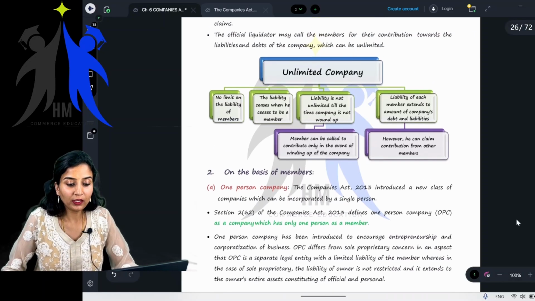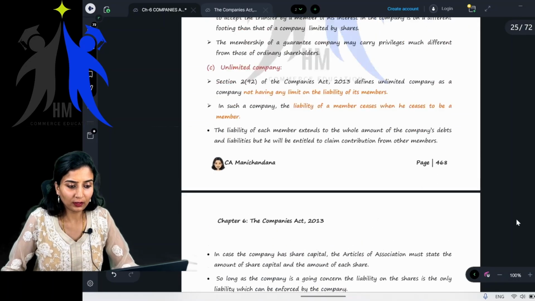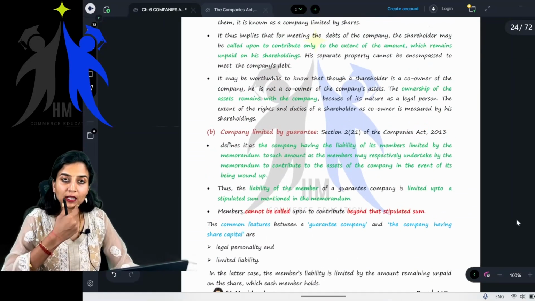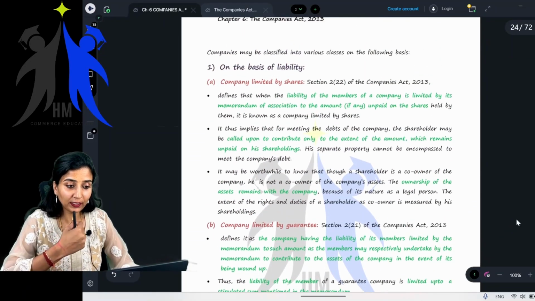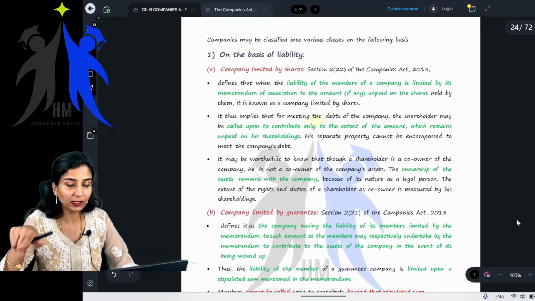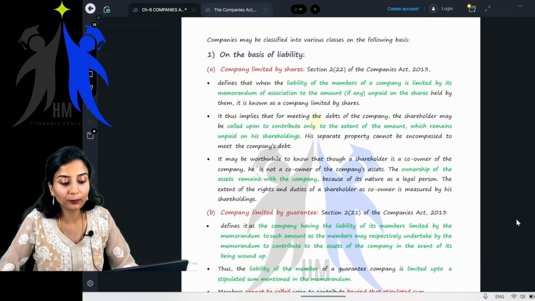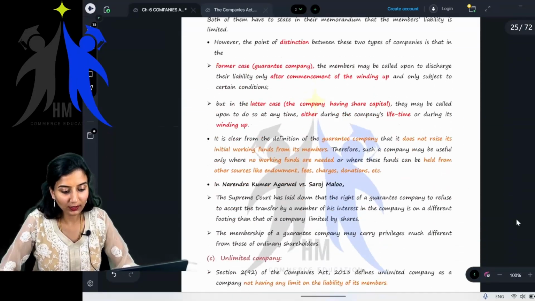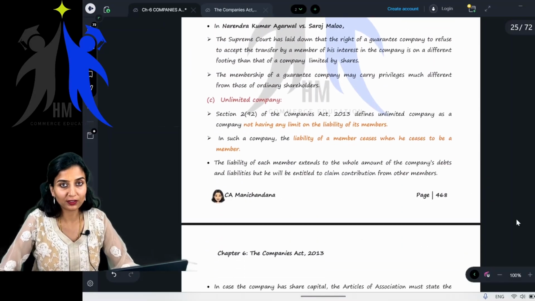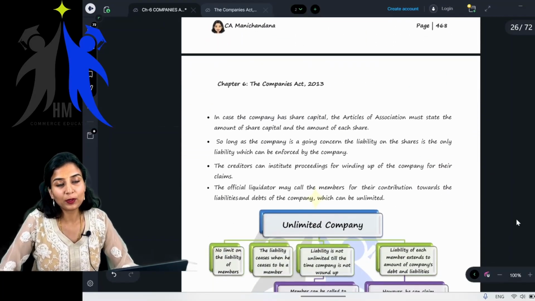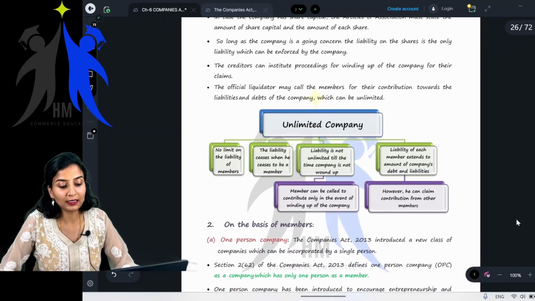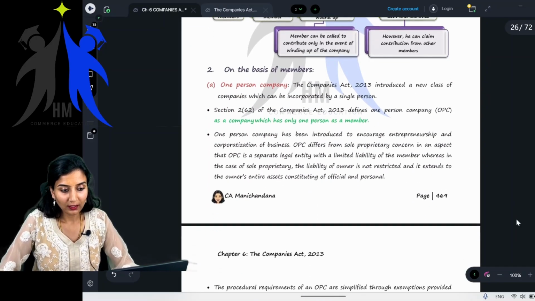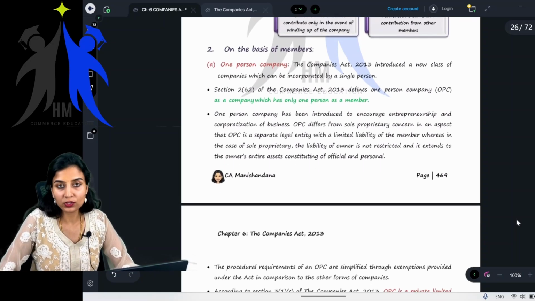So I think we were doing the classification of companies. We completed the classification of companies on the basis of liability, right? Company limited by shares, company limited by guarantee and unlimited company. Good. Are you revising? Are you all revising? You should revise. Or else it will be very difficult to at least understand what's going on in class, right? You have to revise once you finish your lectures.